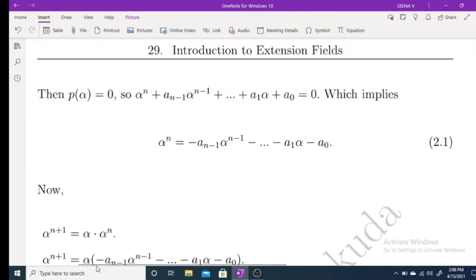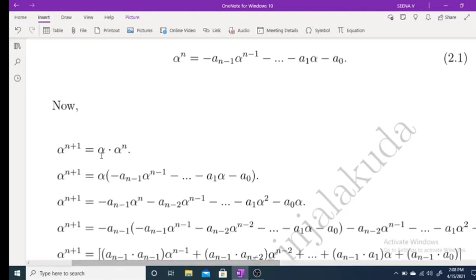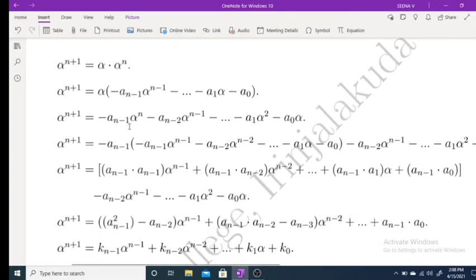Now, what about alpha raised to n plus 1? Alpha raised to n plus 1 you can write as alpha into alpha raised to n. But alpha raised to n is this one. Therefore, alpha into alpha raised to n is alpha times minus a(n-1) alpha raised to n minus 1, minus a(n-2) alpha raised to n minus 2, etc., minus a0 alpha. And here again there is alpha raised to n, so you substitute for alpha raised to n.